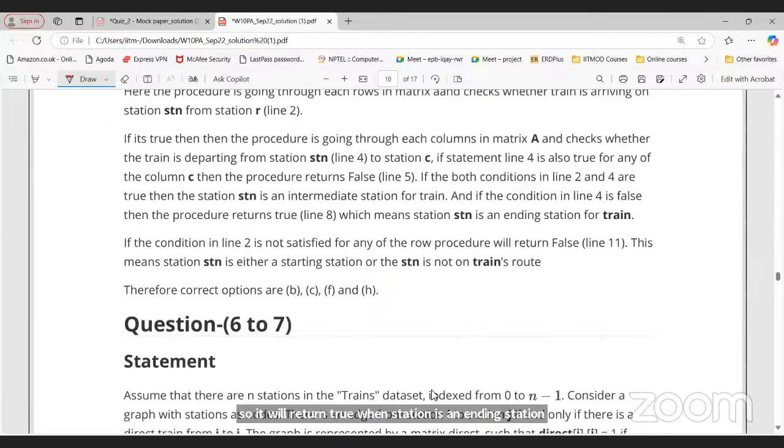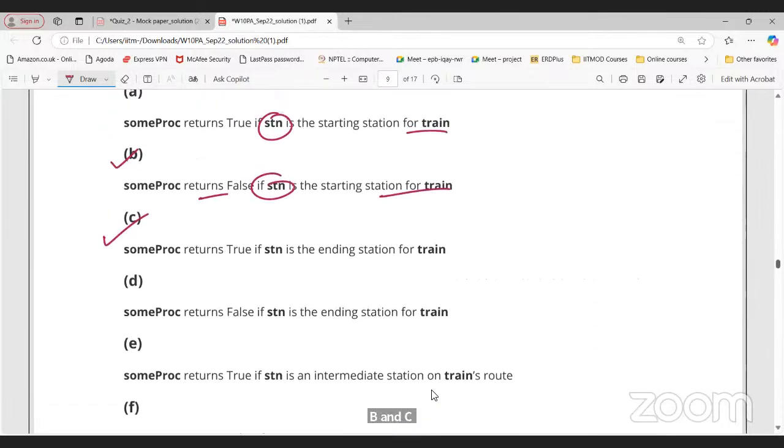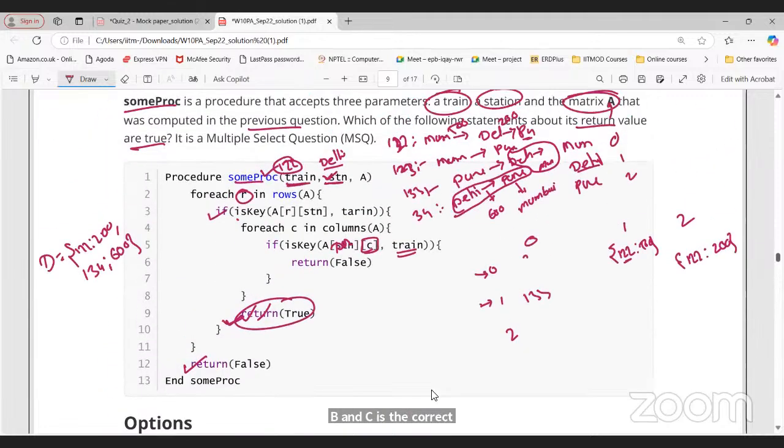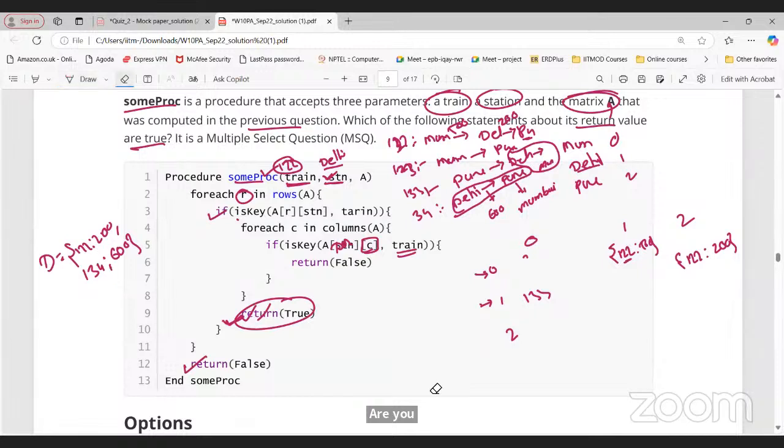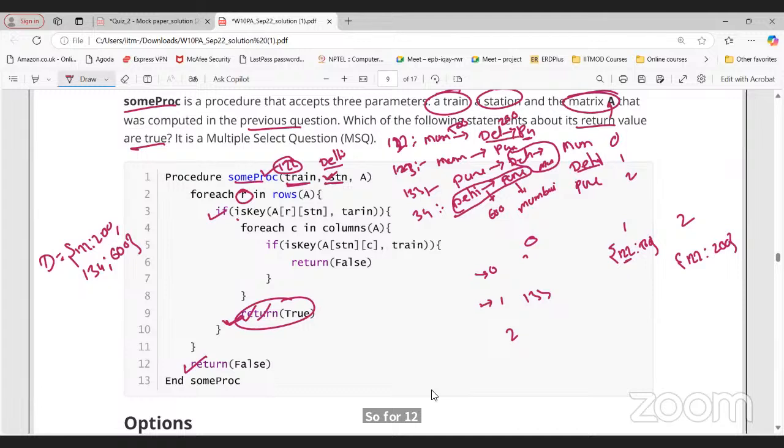Yes, sir. B and C is the correct here. Sir, are you getting my point now? Yes, sir. Now I got it. From Delhi to Pune is another train there, right? So it should be false, right?